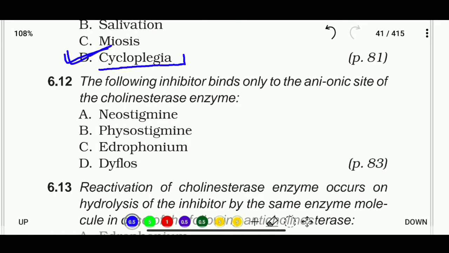6.12. The following inhibitor binds only to the anionic site of the cholinesterase enzyme, which is neostigmine, physostigmine, edrophonium, or diflos. So the correct answer is edrophonium. The inhibitor binds only on the anionic site of the cholinesterase enzyme.